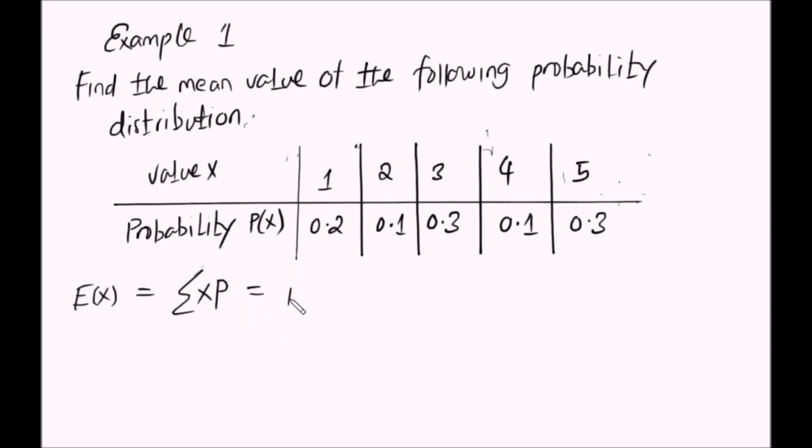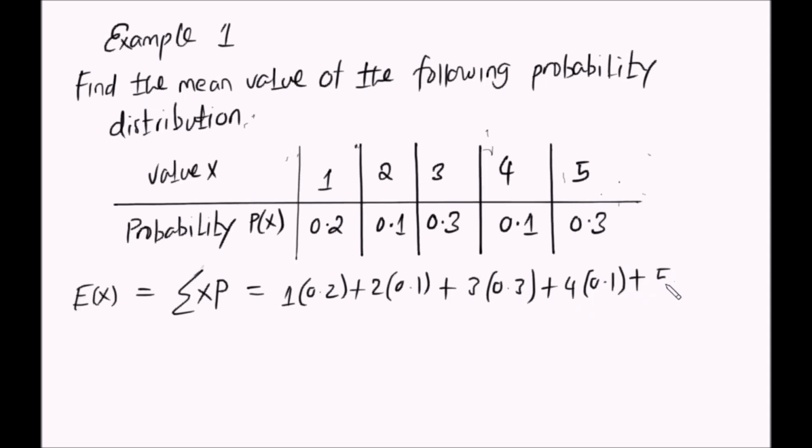So in our case here it will be 1 times 0.2 plus 2 times 0.1, that is value times its probability, then plus 3 times 0.3 plus 4 times 0.1 then plus 5 times 0.3. So it will be 0.2 plus 0.2 plus 0.9 plus 0.4 plus 1.5.